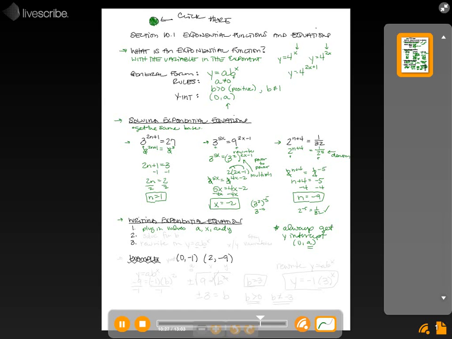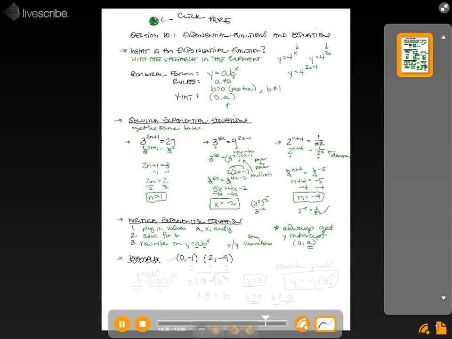The second step is to solve for b. Once you've solved for b, the third step is you're going to rewrite it in y equals a times b to the x, but a and b will be the only two that get values. X and y stay variables. So let's look at our example. This isn't as hard as people think it is.